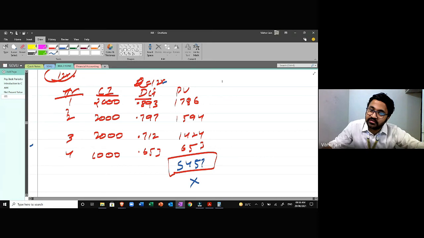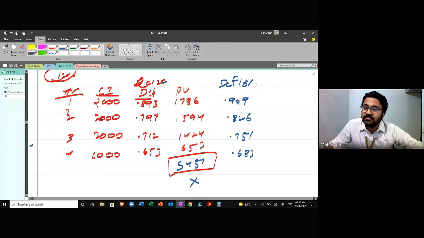Now I'll calculate the discount factor using 10%. This is 0.909, 0.826, 0.751, 0.683. I've been doing it for a long time, so I remember this. You don't have to remember it; you can use the calculator, and the calculator would be allowed in the exam.